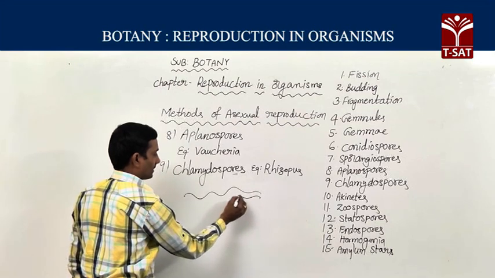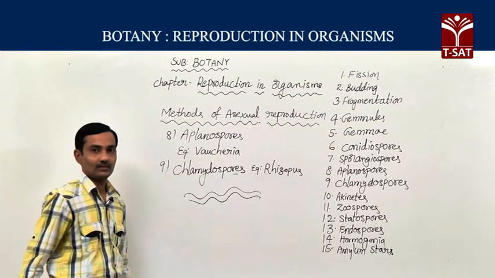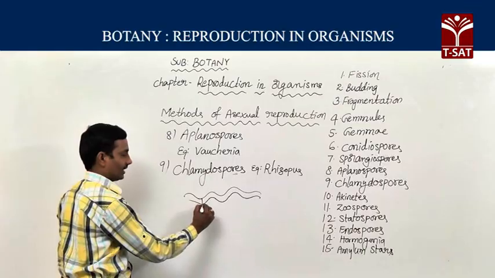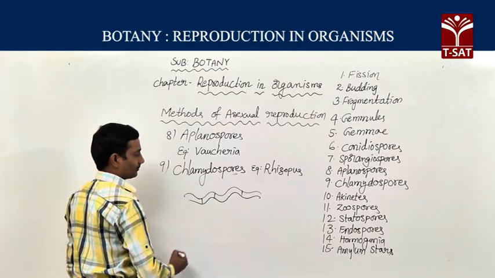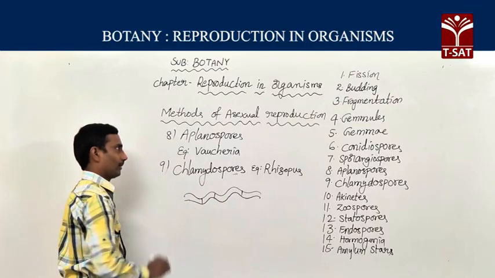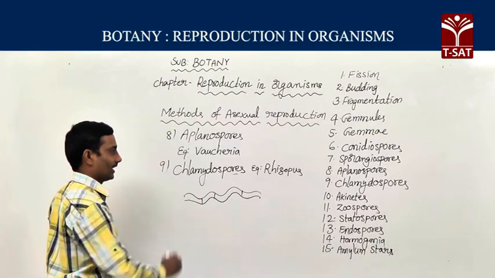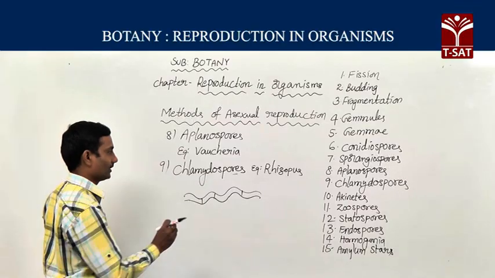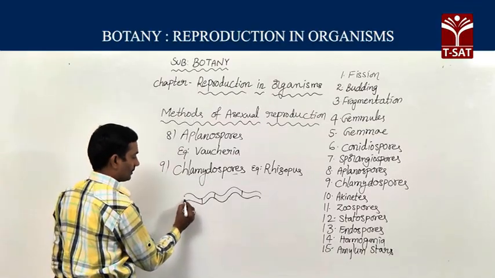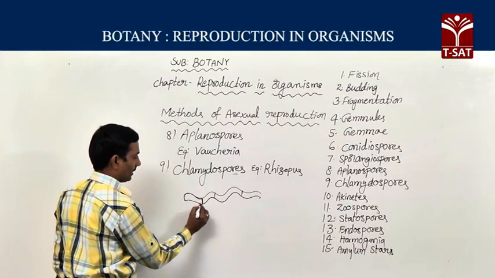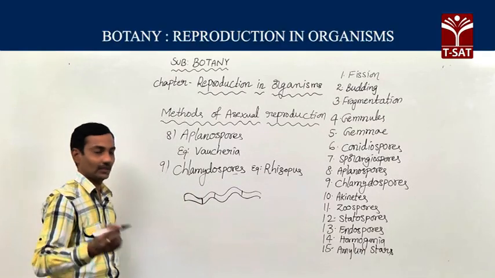In Rhizopus, the hypha consists of cells. Wherever Rhizopus wants to produce chlamydospores, that cell wall becomes more thick.